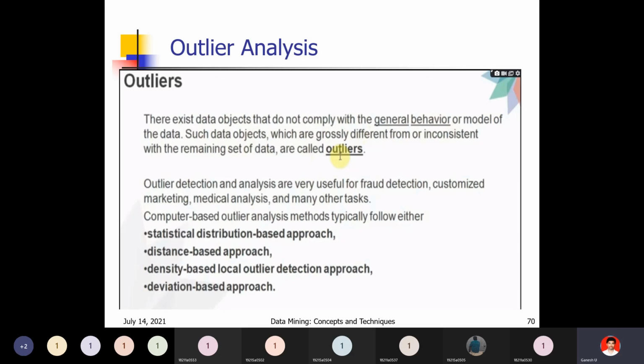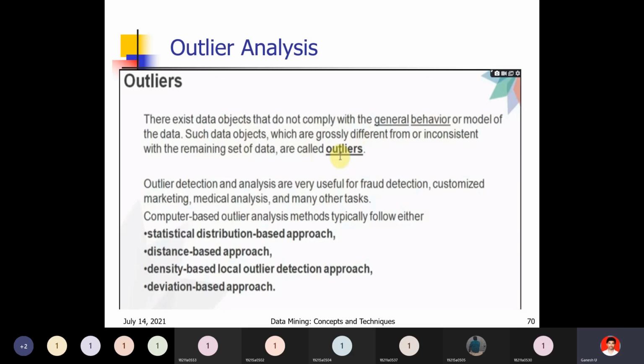Computer based outlier analysis methods typically follow either a statistical distribution based approach. These are the approaches we will follow for outlier detection, for outlier analysis. Among these methods, any one method we will use. Statistical distribution based approach is nothing but based on mathematical features. Based on mathematical distributions, we will find out the outlier.